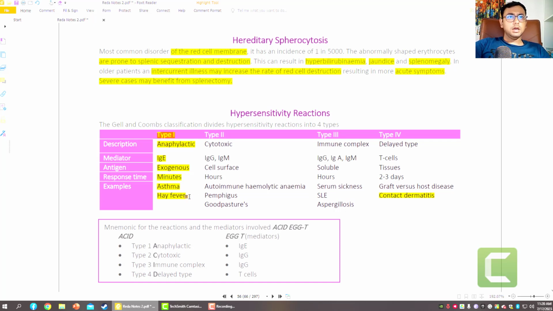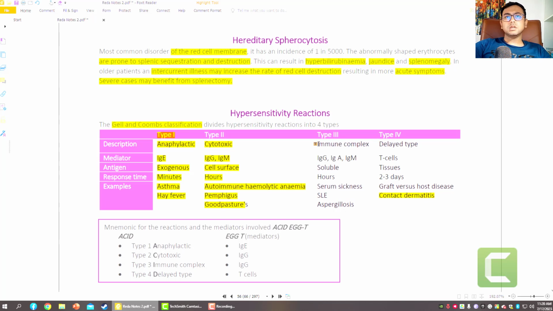The anaphylactic or allergic reactions are related with type 1, and it is also called the Gell and Coombs classification. Now type 2 is cytotoxic, IgG and IgM are related with this, and antigen antibody binding occurs on the cell surface. It works in hours. Autoimmune hemolytic anemia, pemphigus vulgaris, and also Goodpasture syndrome are examples. So this is cytotoxic reaction related activity.